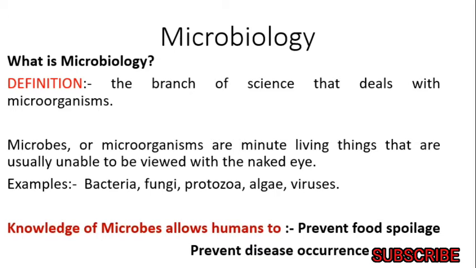What is a microorganism, or a small organism? Basically, they are microscopic or submicroscopic particles, usually invisible to the naked eye. So what are microbes and microorganisms? They are very minute living things that usually cannot be seen with the naked eye. Examples of microorganisms are bacteria, fungi, protozoa, algae and viruses.